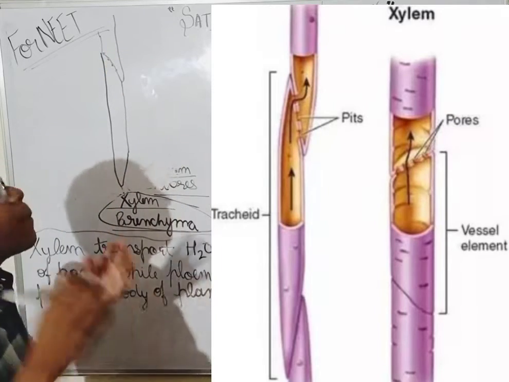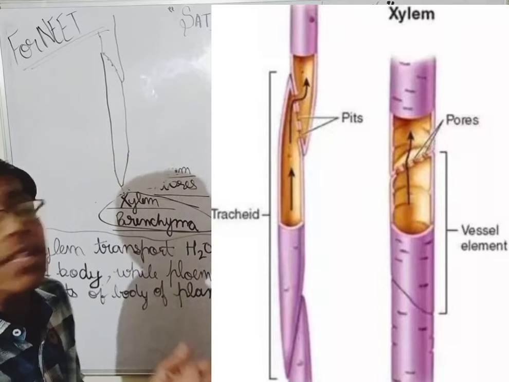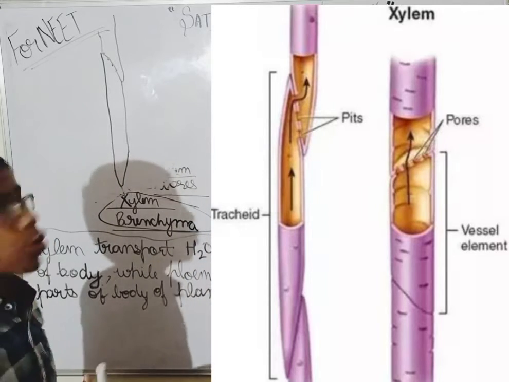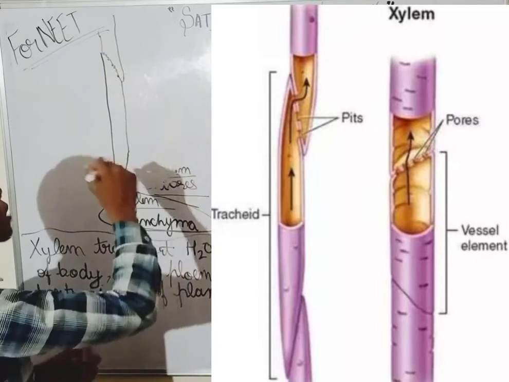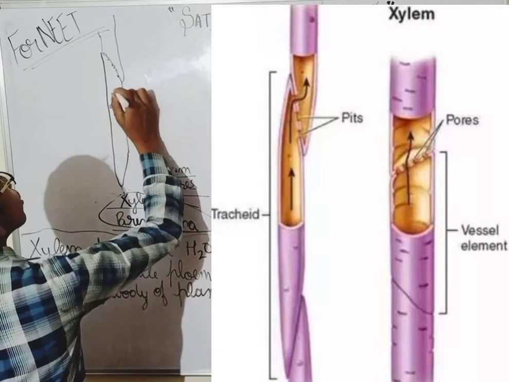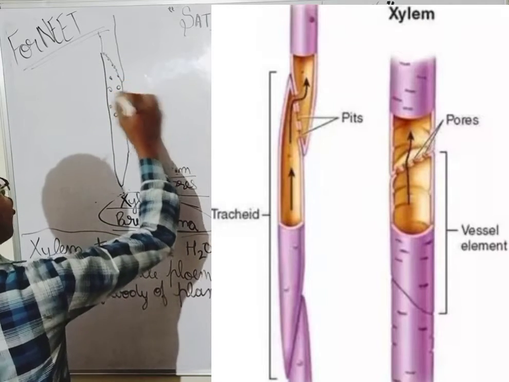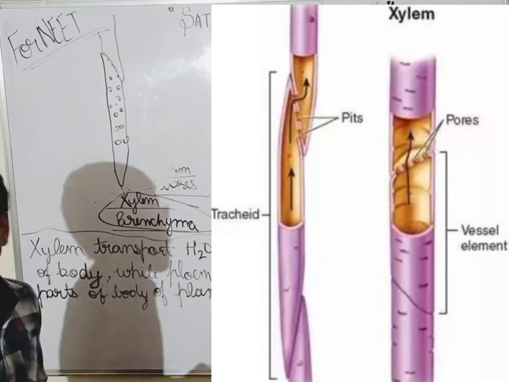Pits are like the pores. You can see the pores. If you want to say what are pits, pits are the pores. Okay, so they have pits in their end walls as well as laterally. Okay, on the body, on their surface, they have lateral pits too.